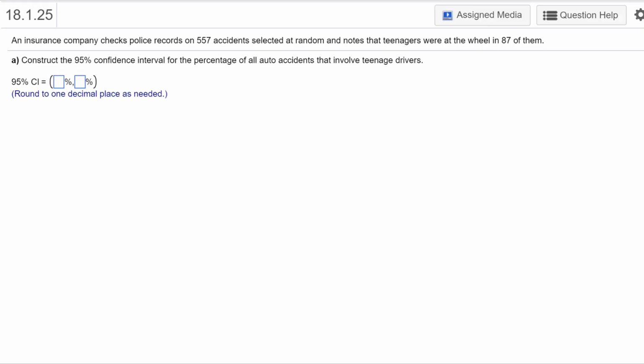An insurance company checks police records on 557 accidents selected at random and notes that teenagers were at the wheel in 87 of them. So construct a 95% confidence interval for the percentage of auto accidents that involve teenagers. Okay, so I'm going to use StatCrunch.